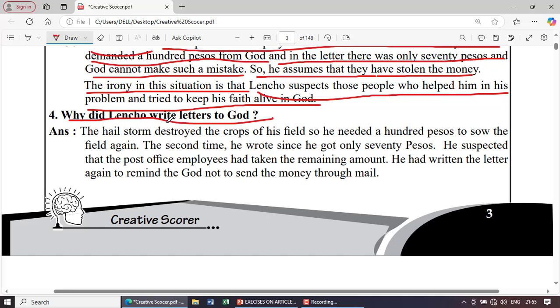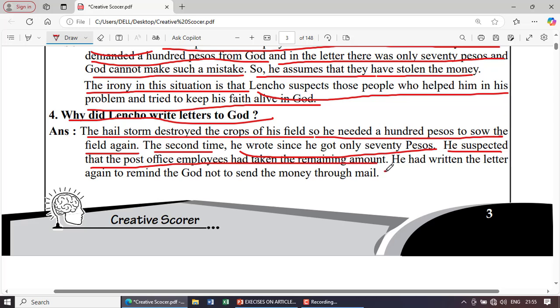Why did Lencho write a letter to God? The hailstorm destroyed the crops of his field, so he needed 100 pesos to sow the field again. The second time he wrote, since he got only 70 pesos, he suspected that the post office employees had taken the remaining amount. He had written the letter again to remind God not to send the money through mail.